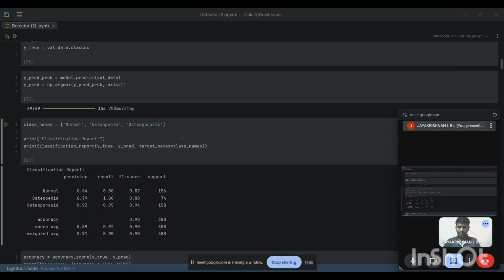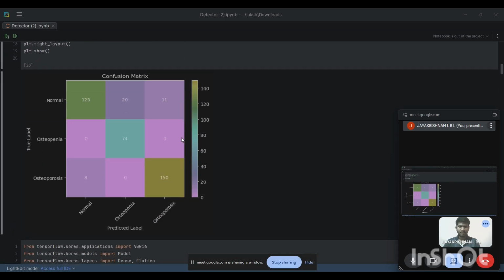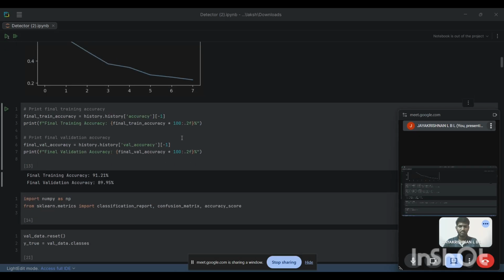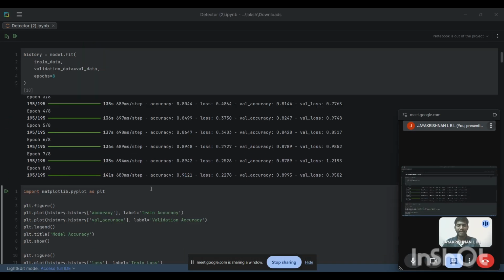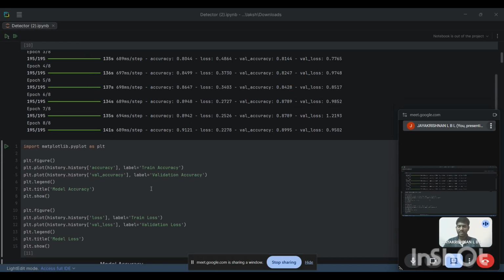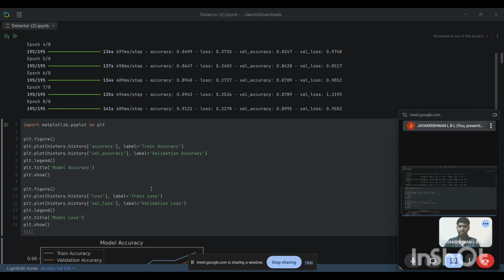In the training process, I use epochs equal to 8 because it is enough for convergence, it prevents overfitting, and it balances training time. Training and validation accuracy and loss were monitored for performance analysis.